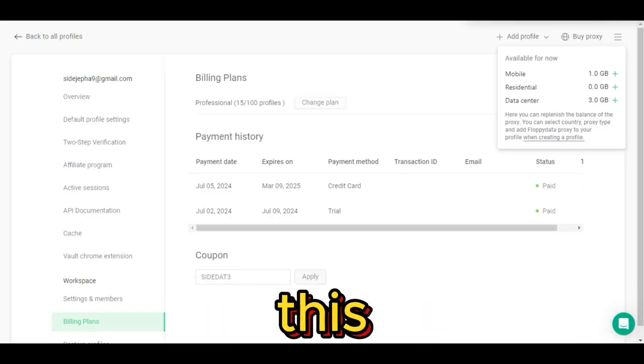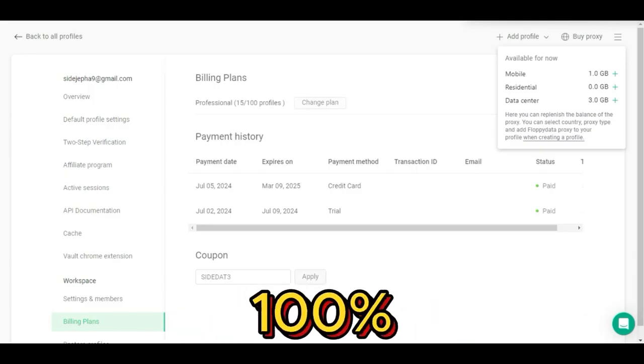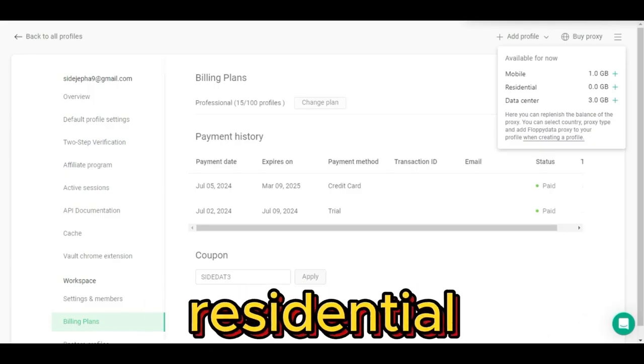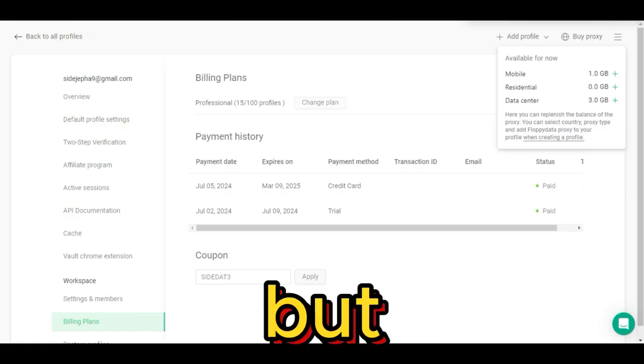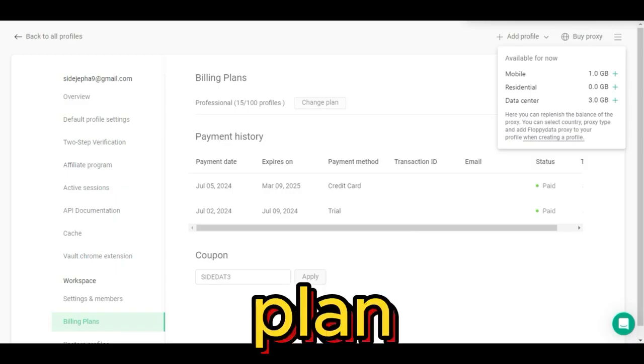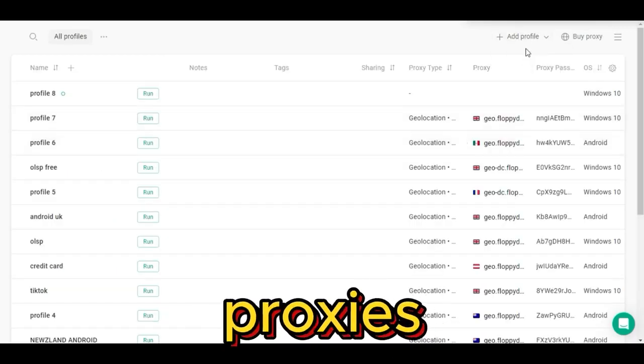But the pros of this free GB data plan sometimes will not keep you anonymous 100%. So in order to stay anonymous 100% here, you need to pay for a residential or mobile proxy, which costs only $3 per GB. But first, try with a free GB data plan proxy before paying for proxies.